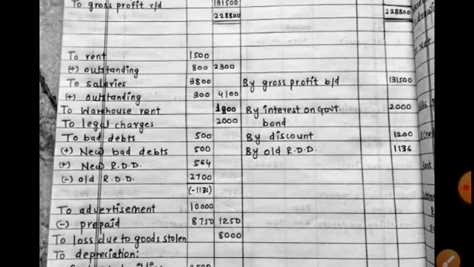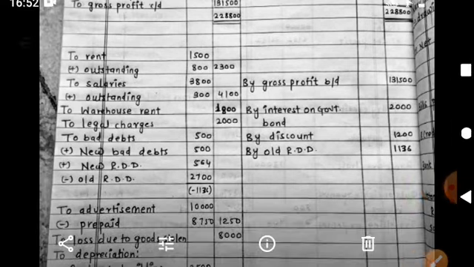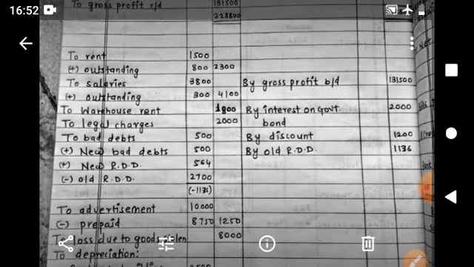The minus figure on debit side gets converted into plus figure on the credit side. So instead of showing in minus, it is credited to that account. Therefore, minus 1136 on debit side gets converted here on the credit side 1136. The minus sign gets removed because it is on opposite side.